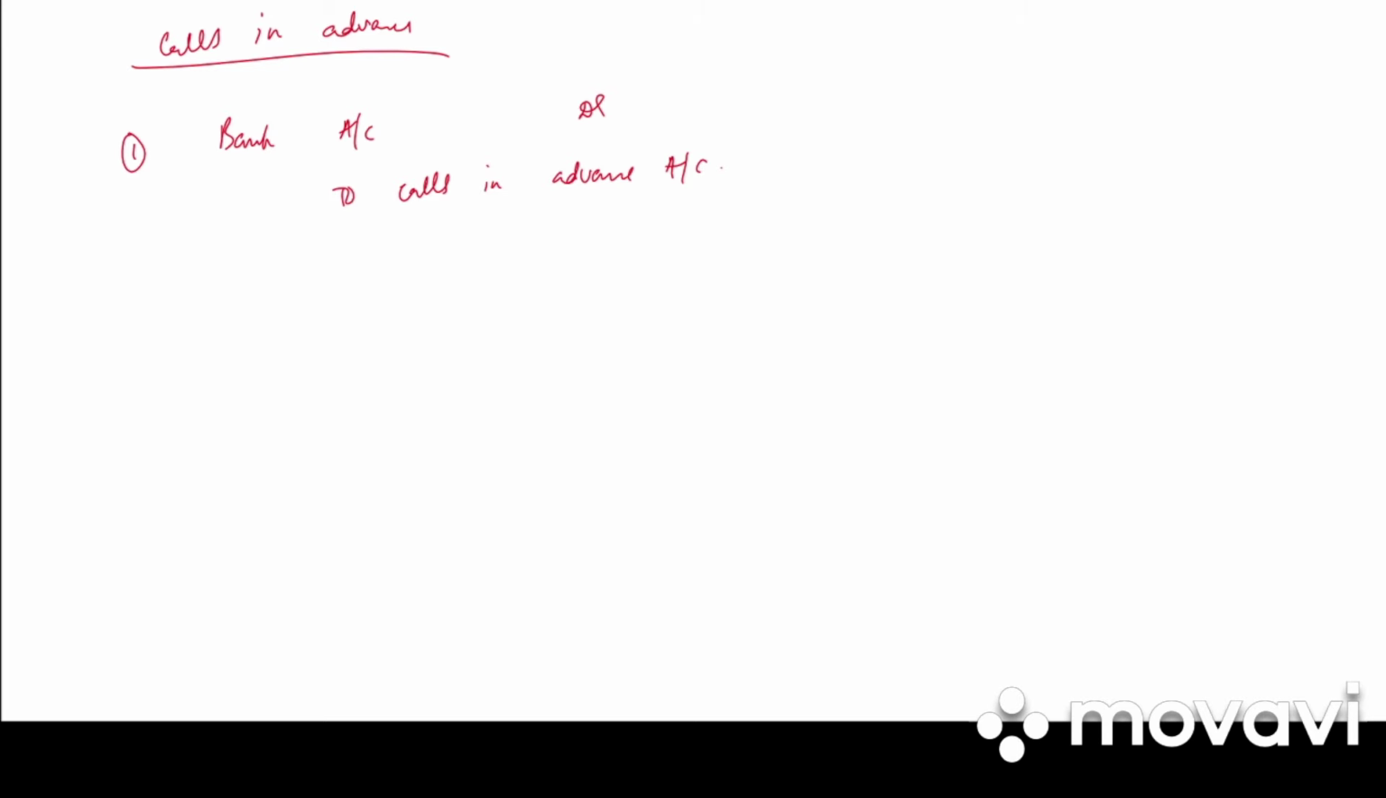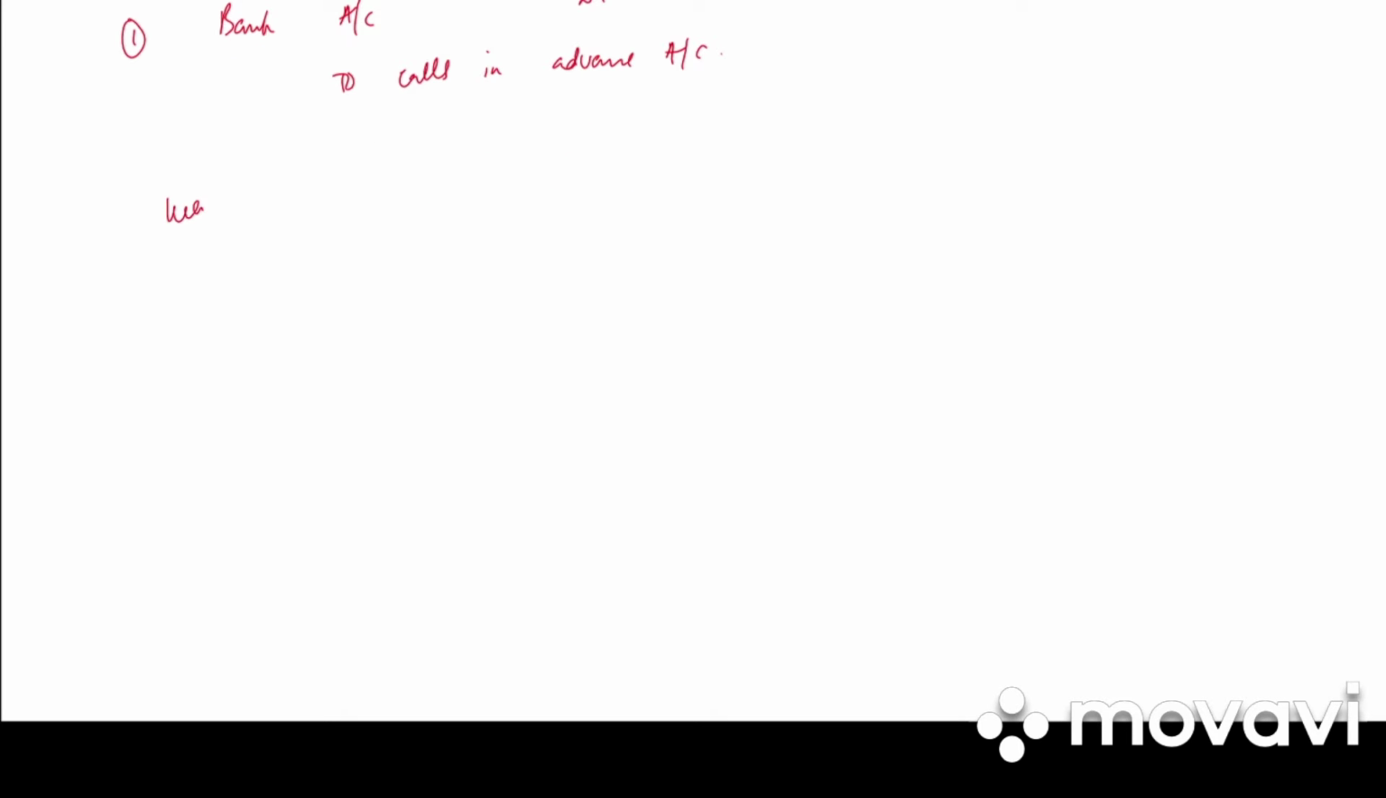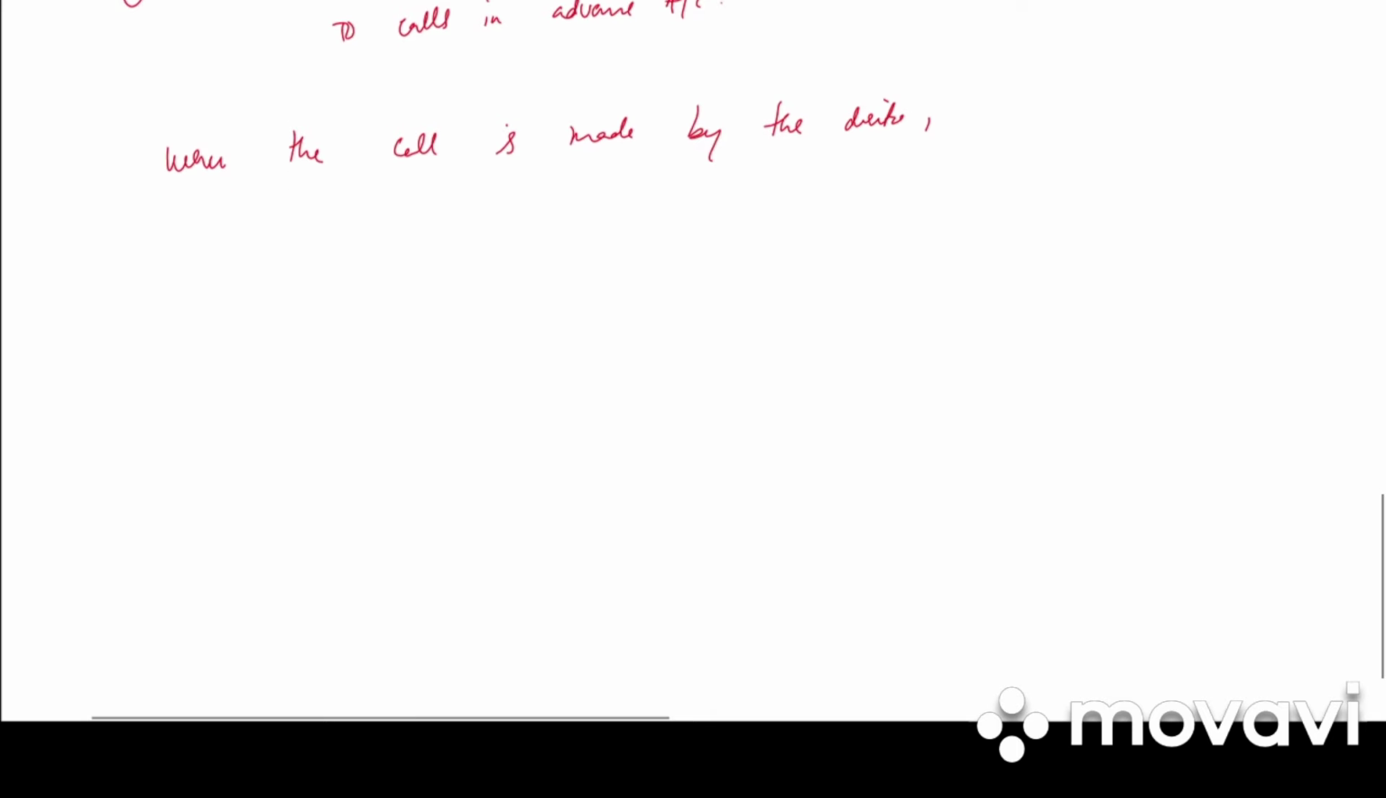So calls in advance is shown on the equity and liability side of the balance sheet under the heading current liabilities. When the call is made by the directors, the following entries will be passed. Under that, write down first one: when the amount becomes due on call on all shares, including those on which call has been received in advance.